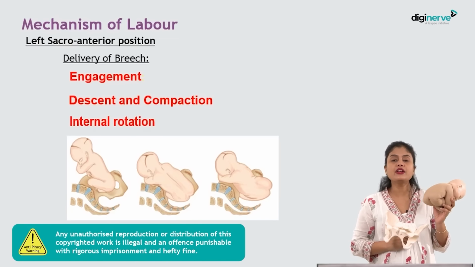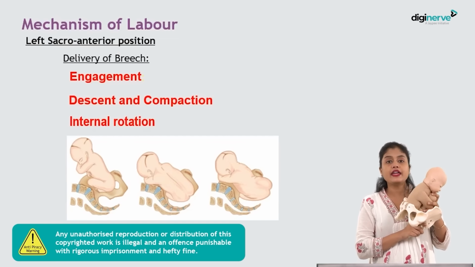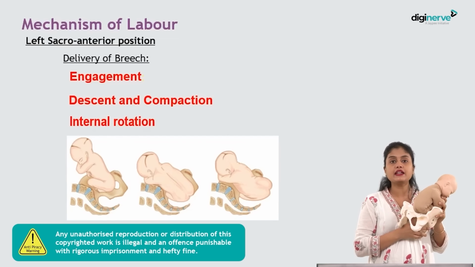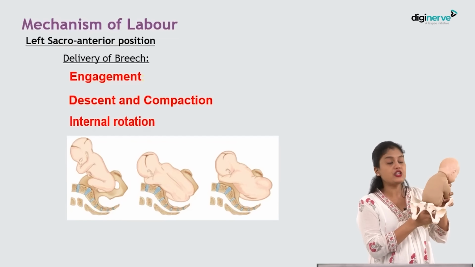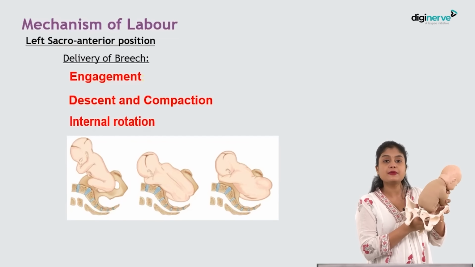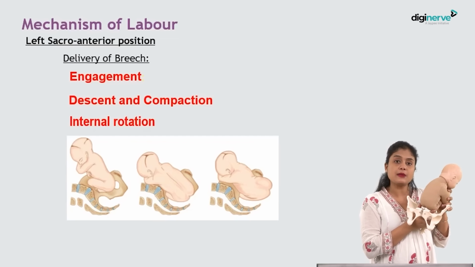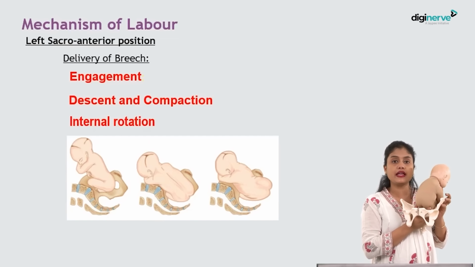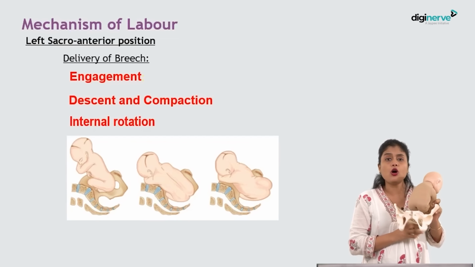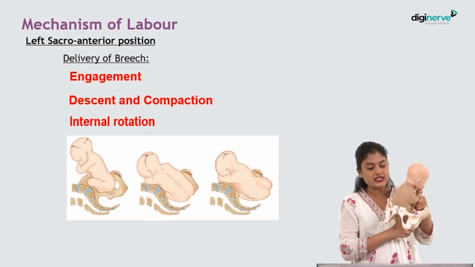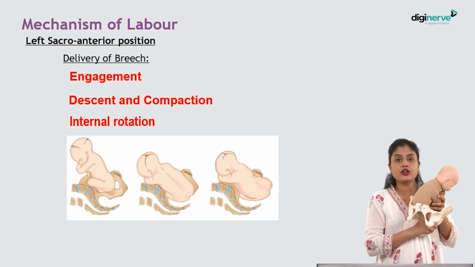Okay. Now coming to the mechanism of labor in breech. So in breech, what is the engaging diameter? Just like biparietal diameter in head, what is it here? The engaging diameter is bitrochanteric diameter. Okay. Distance between the 2 trochanteric prominences. So bitrochanteric diameter, what is it approximately? It is approximately around 10 centimeters. What is the common position in breech? It is right sacro-anterior. Sacrum is the denominator, right? So it is right sacro-anterior.